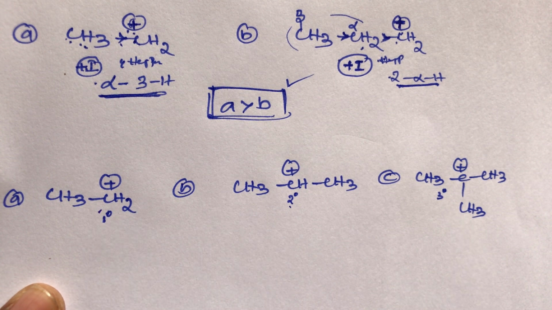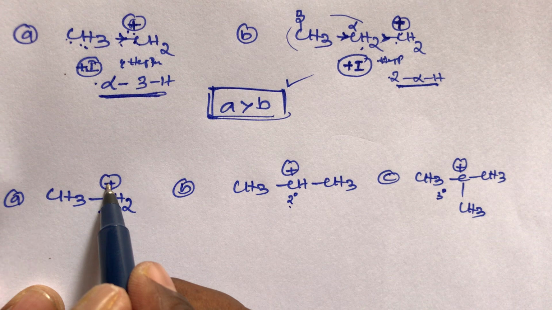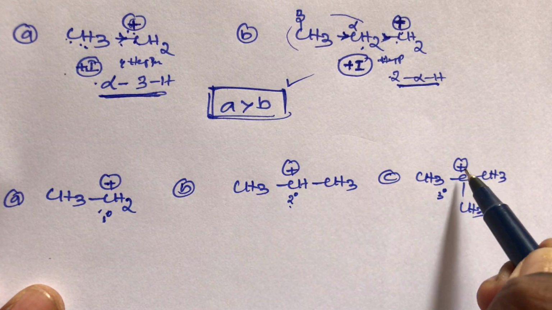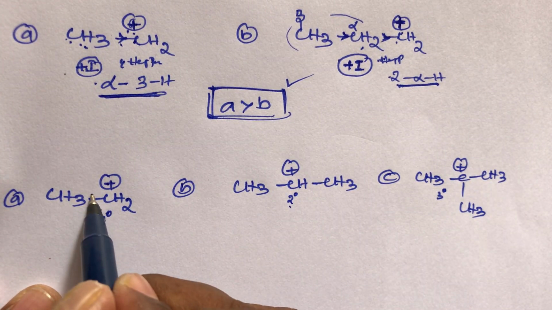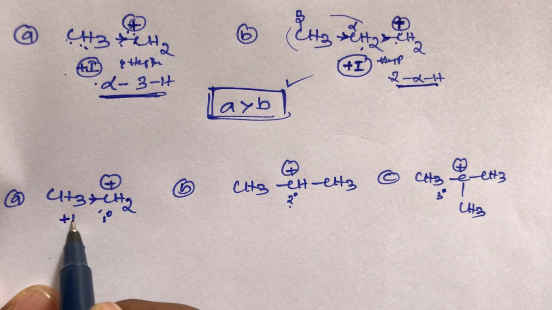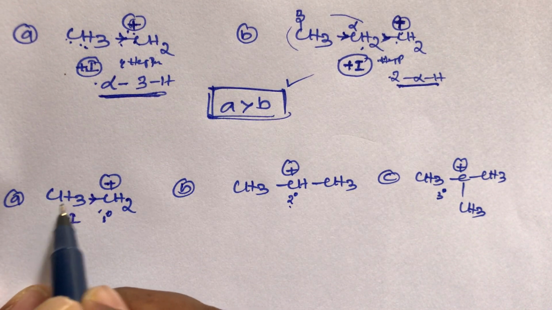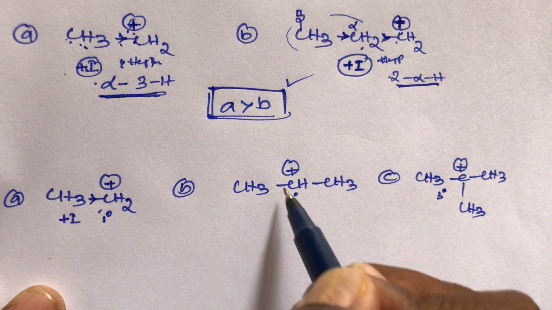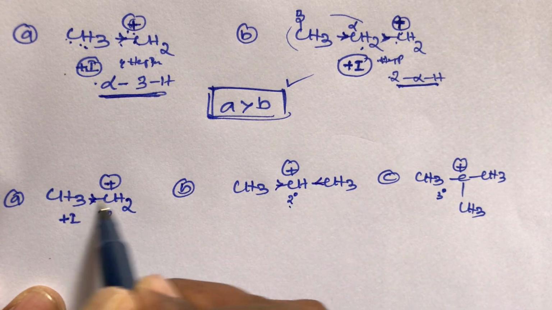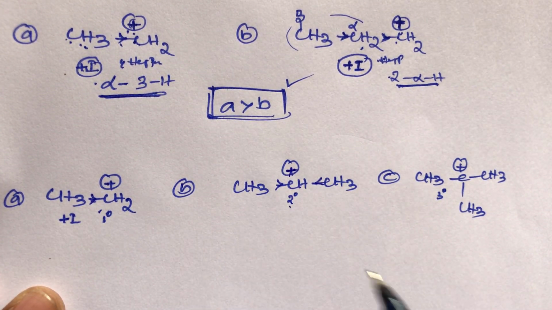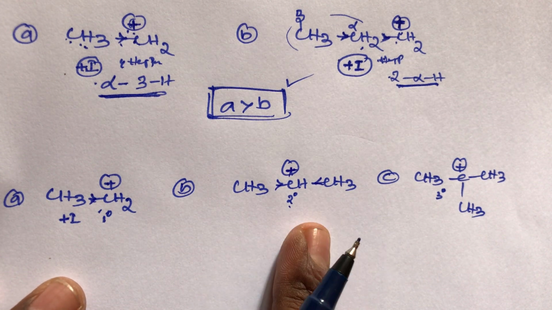We know the order. And according to our concept, for stability of carbocation the positive charge should be less on the carbon. Here positive charge is there, here also, and here also. So what is the role of the plus I group, student? That is an electron releasing group. In A compound only one methyl group is there, here two methyl groups are there. So compared to A, B compound has more electron releasing effect, because two methyl groups are there.